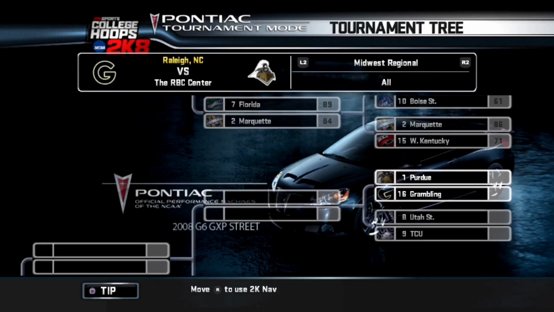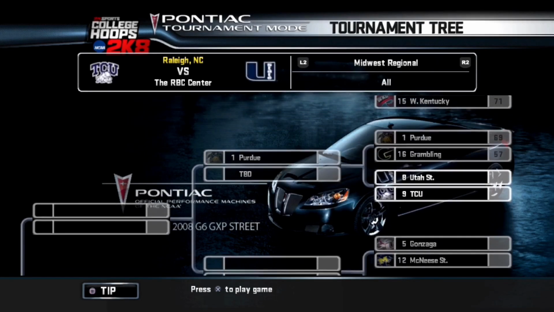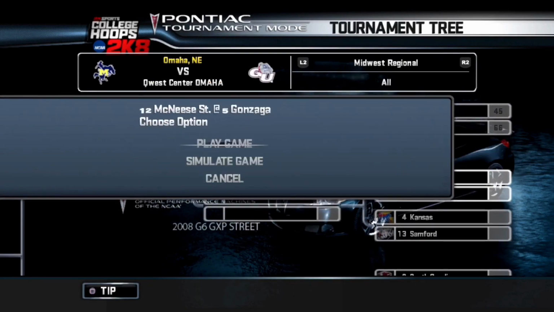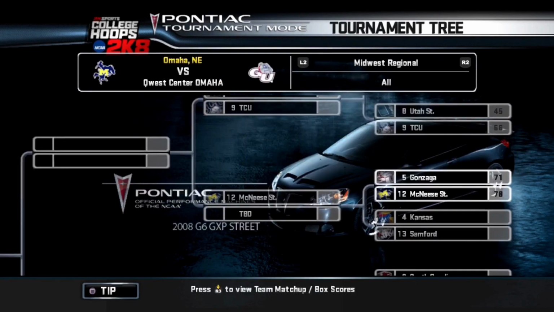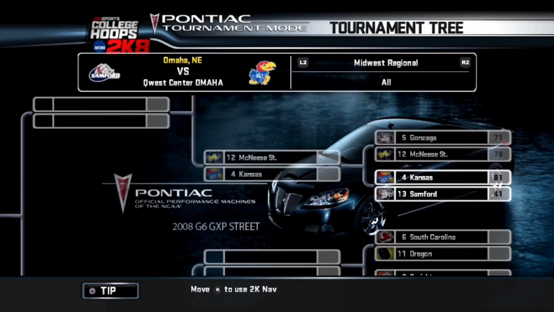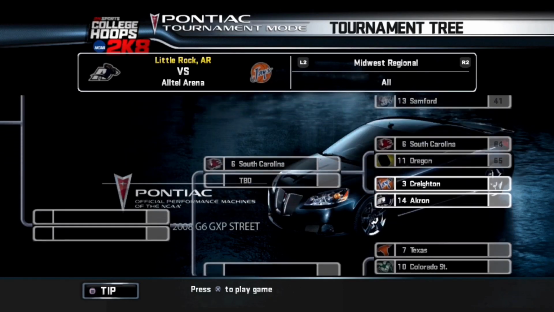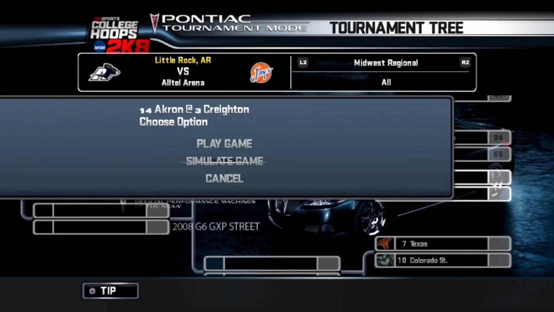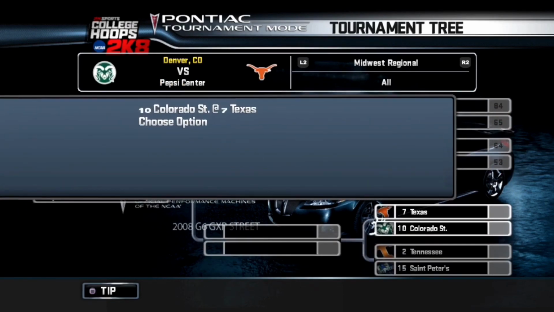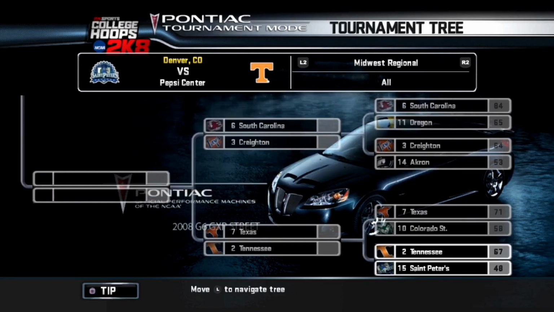On to the Midwest. Is Purdue going to beat a 16 seed? They're playing Grambling, and they do it. Utah State versus TCU, TCU. Gonzaga versus McNeese State pulls off the upset. Kansas versus Samford, Kansas. South Carolina versus Oregon, South Carolina moving on. Creighton versus Akron, Creighton with the victory. Texas versus Colorado State, Texas moving on. And Tennessee versus St. Peter's, Tennessee.